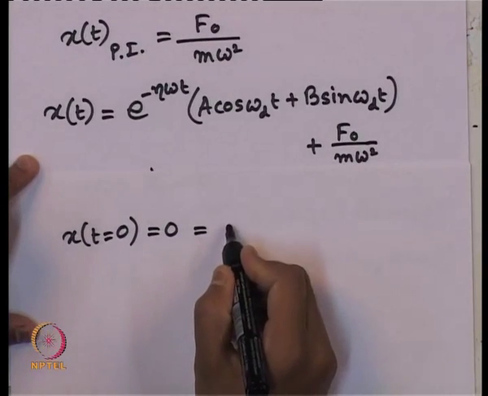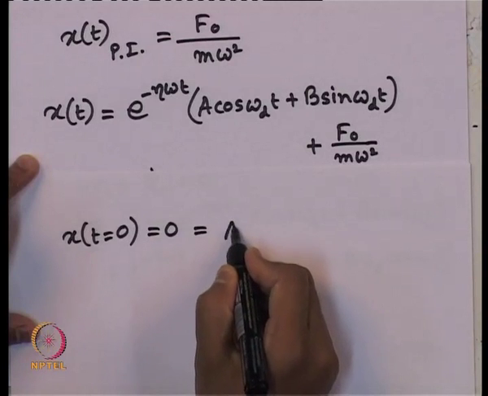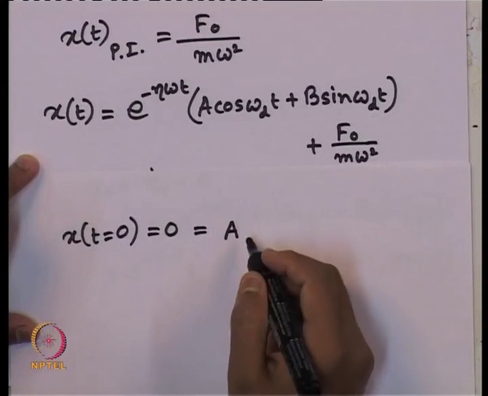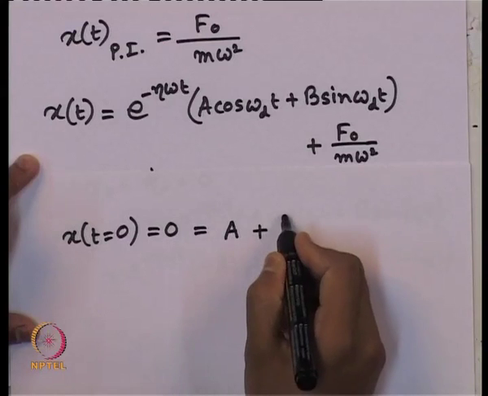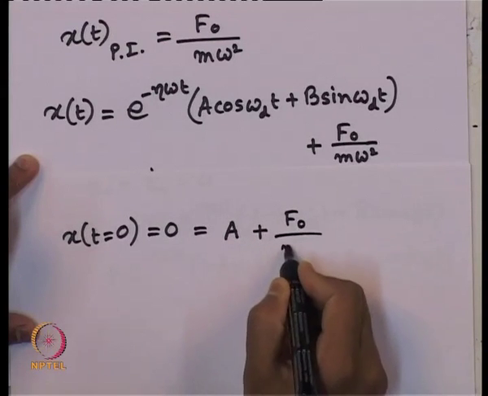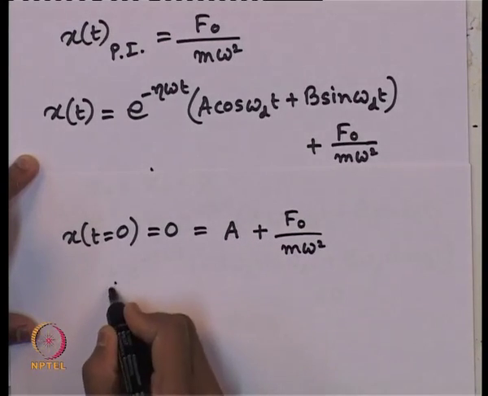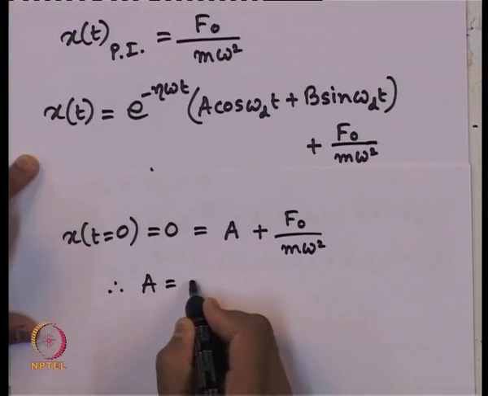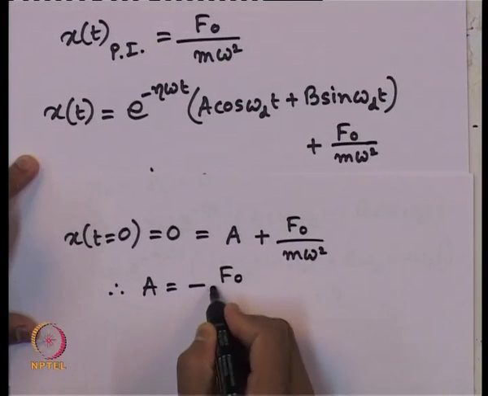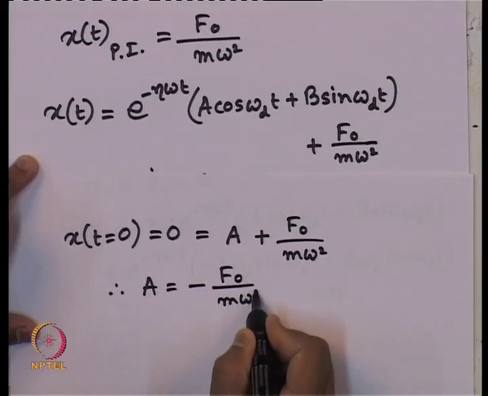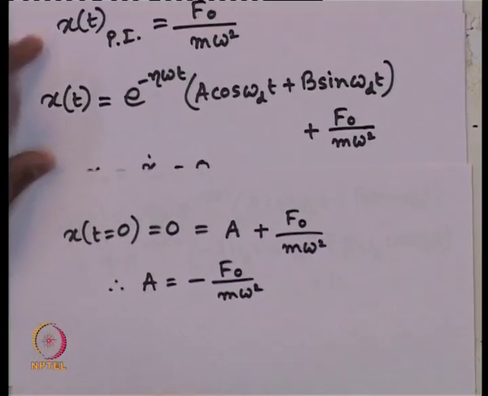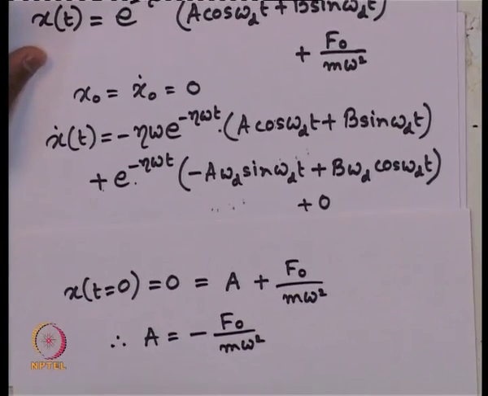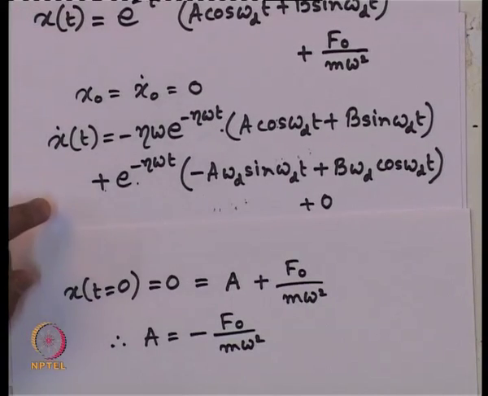So, it gives us a plus F naught by m omega square. Therefore, a is minus F naught by m omega square. And now to compute B, let us take the second equation, this equation.